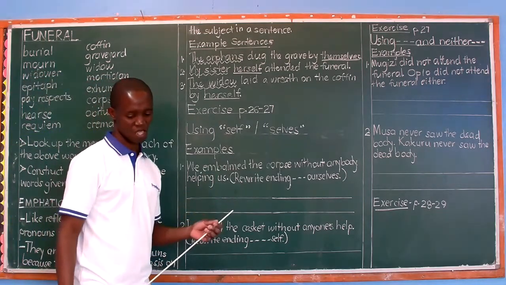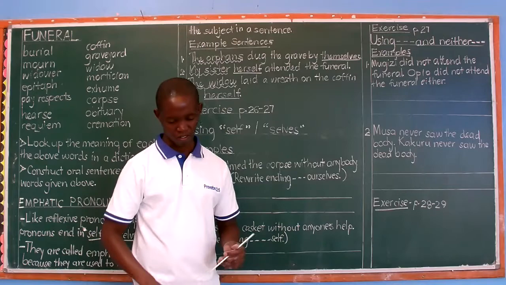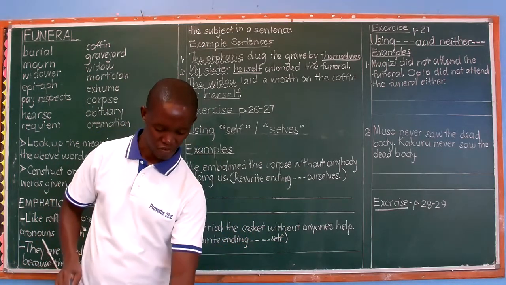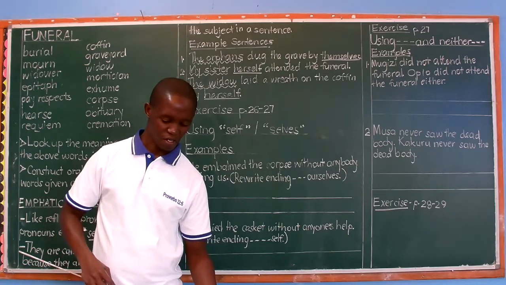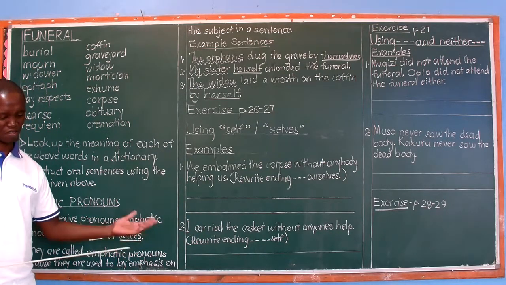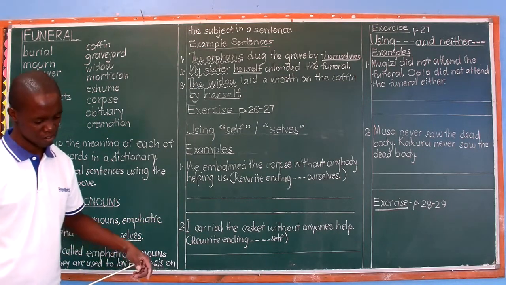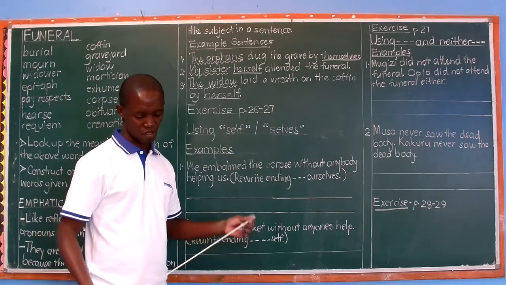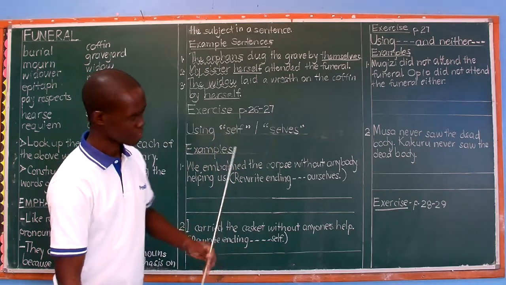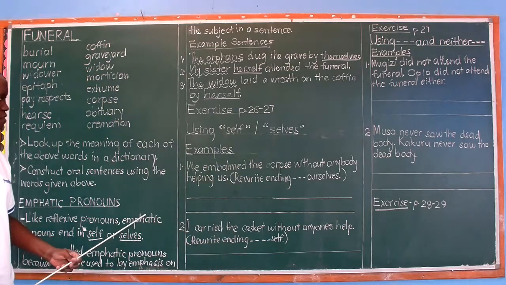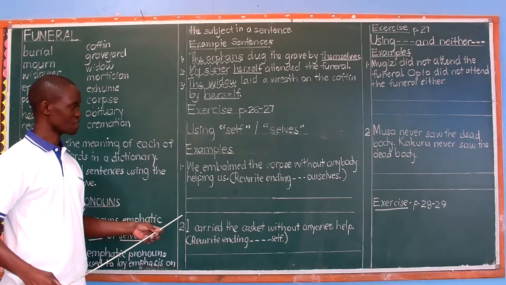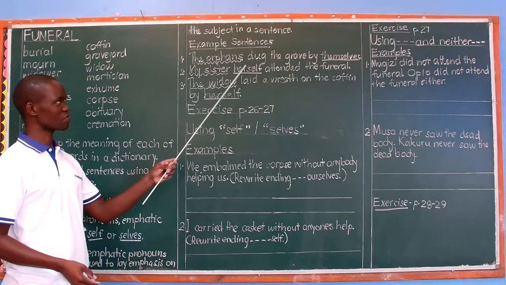Exercise page 26 up to 27. That's where there is an exercise about the use of emphatic pronouns in different sentences. Then let's look at the structure part of it. The first activity is about filling in, using the most suitable emphatic pronoun. But this time, let's look at the use of self or selves in emphatic pronouns.